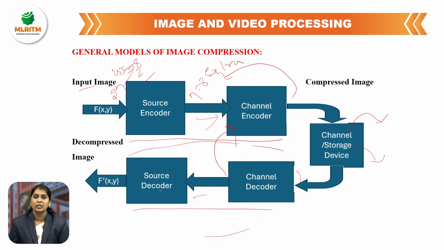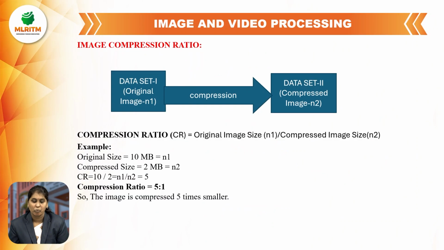The source decoder is used to reconstruct the original image from the compressed data. The output of the source decoder is the decompressed image, which is almost the same as the input image or original image. So this one is the general modules of image compression.